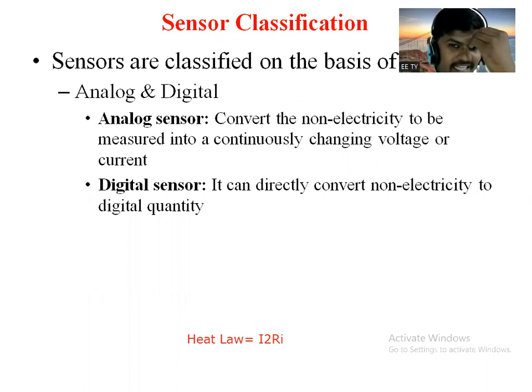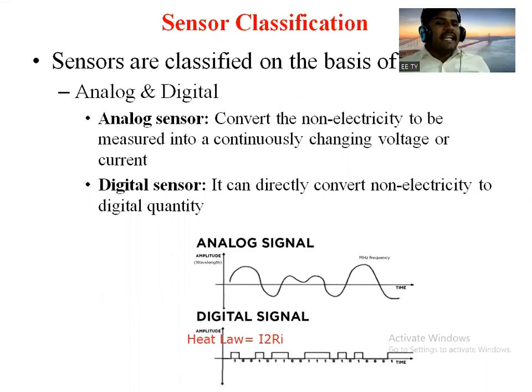The analog sensor converts the non-electrical quantity to be measured into a continuously changing voltage or current. That means the output of that sensor is continuously changing voltage or current. As I have told, the output is in electrical form, and I have already discussed the electrical parameters.